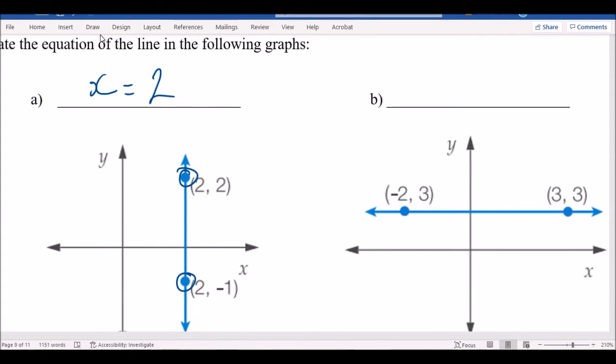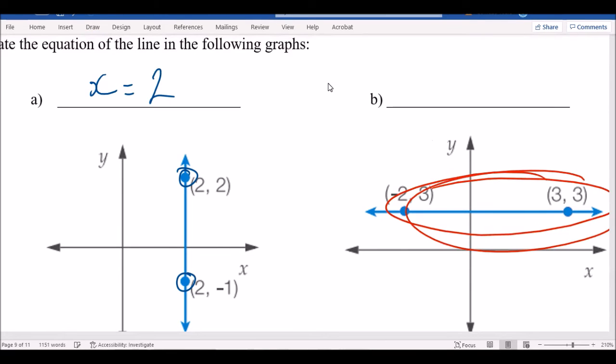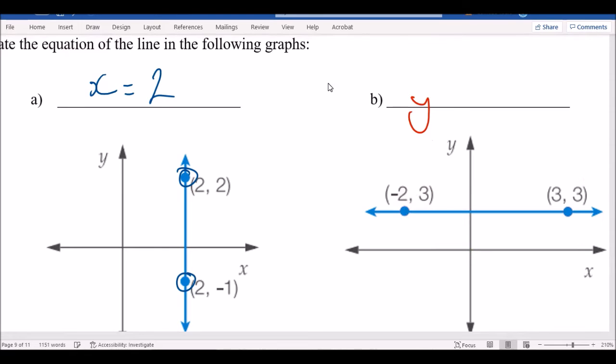Now, normally, like I said, it will tell you the actual line there, or where it crosses the line, but because these ones are tricky, you've got to go that extra step. Now, the next one, if you get a line that's horizontal like this, it's going to be a y equals type of equation. In this case, figure out what this is by looking at the coordinates. So according to this coordinate here, it's negative 2, 3, so 1, 2, and then you go up 3, 1, 2, 3, okay, that's that. And this is 3, 3, so that means it's 1, 2, 3, and then you go up 2, 3, up there. That means that line, this spot, must be the 3.